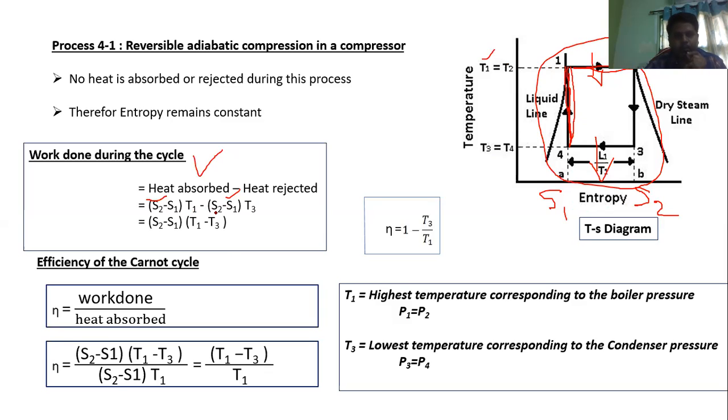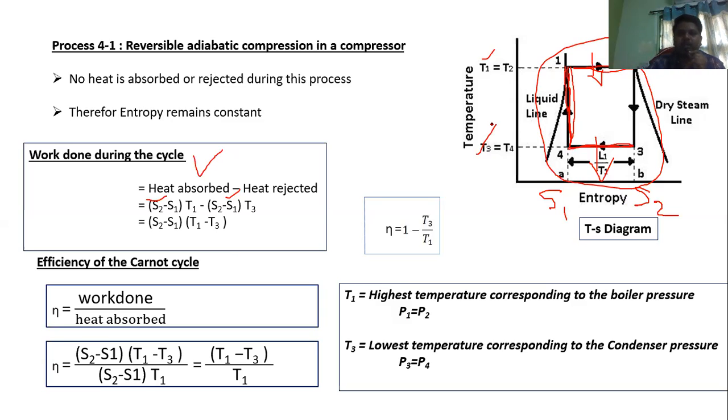Now minus the heat rejected. Where is heat getting rejected? In the process 3 to 4, in the condenser, the heat is getting rejected. How to find the amount of heat rejection? Again, the change in entropy is S2 minus S1, and the temperature in process 3 to 4 is T3.